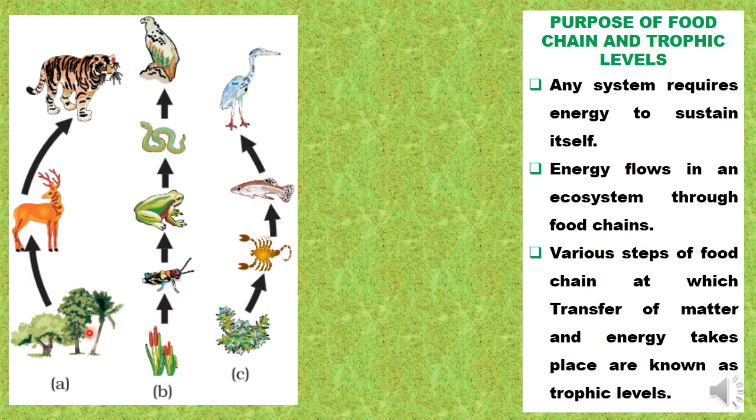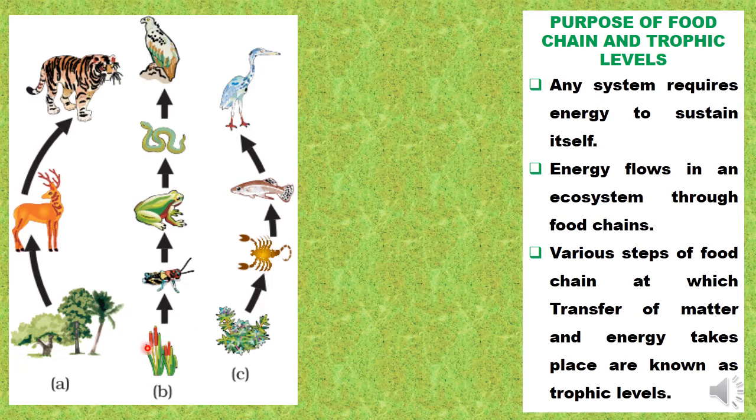Now you can also see that the levels of various organisms are different. Do they have any significance? Yes, they do. So let us understand about this. The various steps of a food chain at which transfer of matter and energy takes place are known as trophic levels.